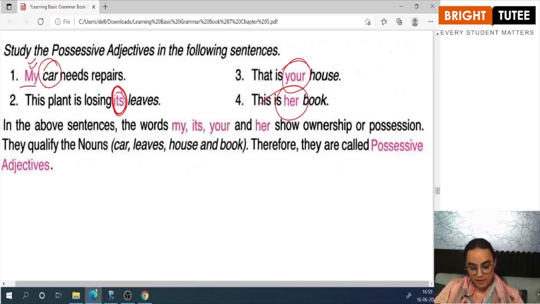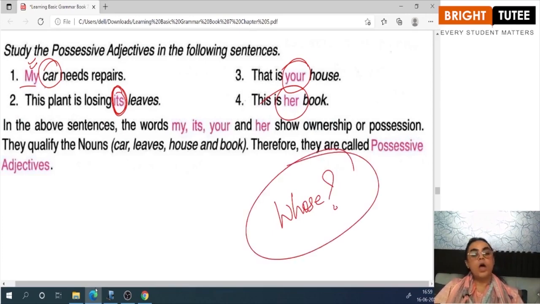Alright? So, whenever we have to identify a possessive adjective, we have to ask the question whose. Whose car needs repair? Mine. My is the adjective. Whose leaves, or whose plant is losing its leaves? Its. Whose house is that? Your. Whose book is that? Her. So these are the possessive adjectives.